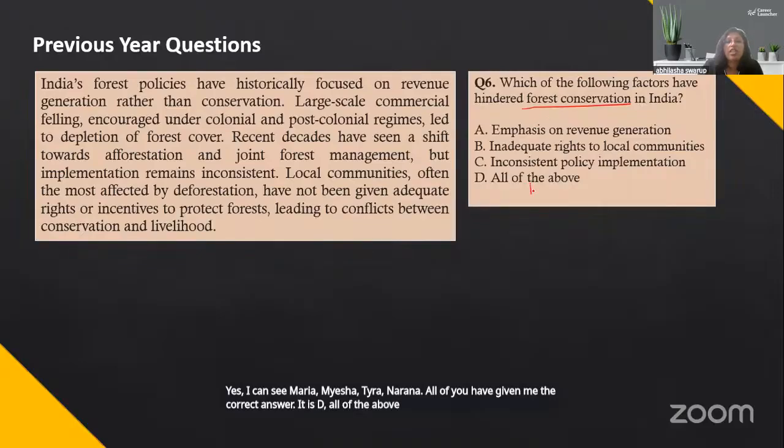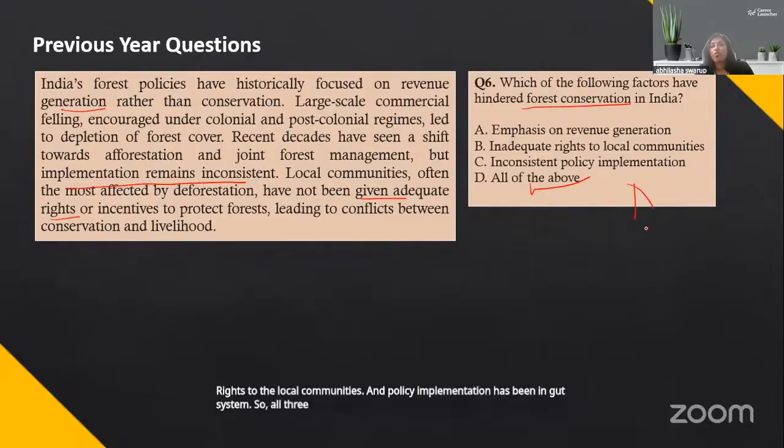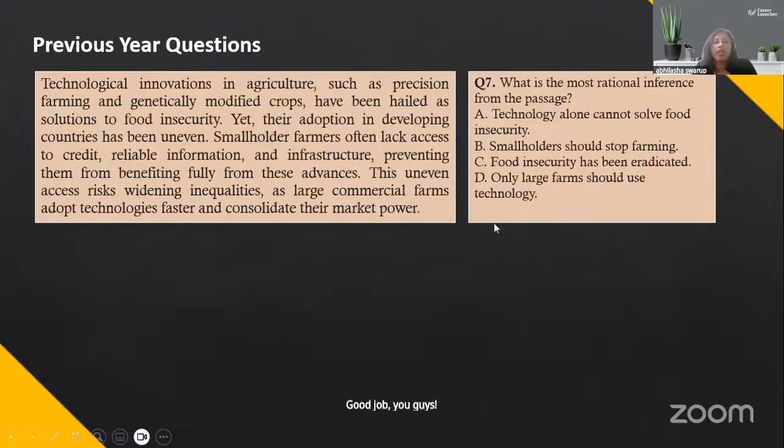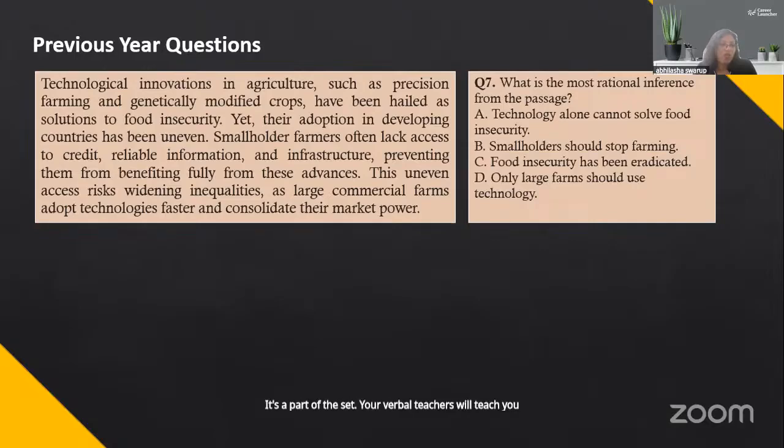We have seen this emphasis on revenue generation, right? You have given inadequate rights to the local communities and policy implementation has been inconsistent. So all three, therefore your answer has to be option number D. Good job, you guys. All right. Next passage. We'll do this passage. There are two questions and then we'll go to the syllogism questions also, which are part of this set. Your verbal teachers will teach you syllogisms also.